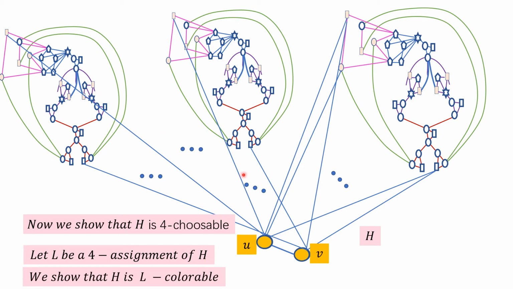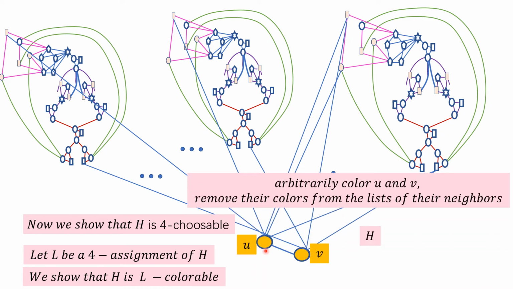So how are we going to do that? We first color U by a color from its list, and color V by a color from its list. That is easy, we can do this. So after we have done this, then we're going to extend this coloring to each copy of G, to this copy of G, to this copy of G.